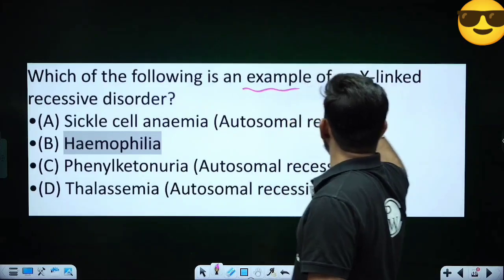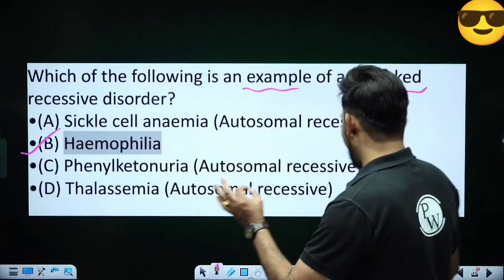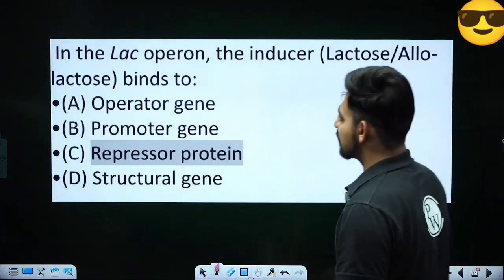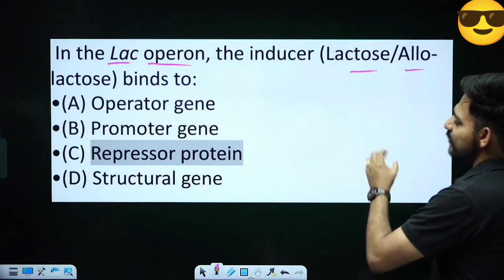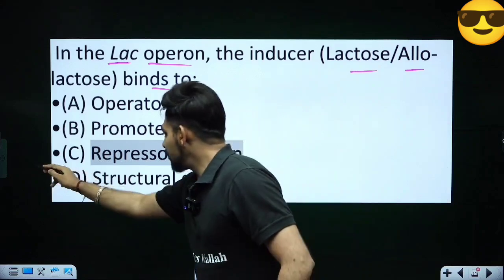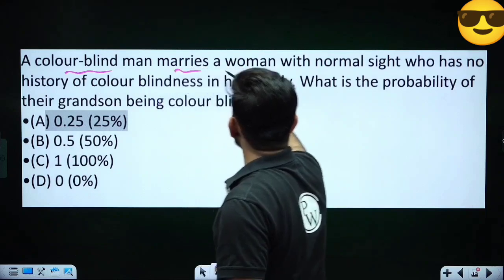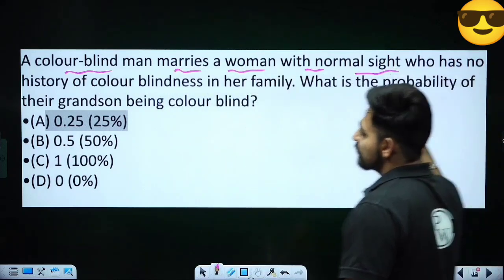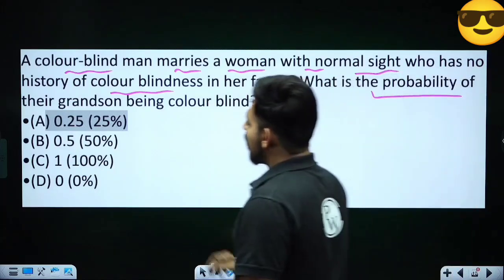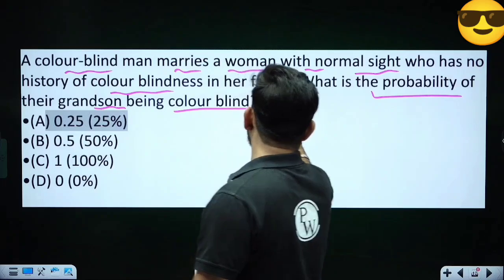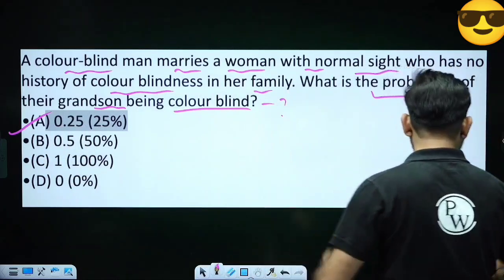Which of the following is an example of X-linked recessive disorder? So out of these 4, it will be hemophilia. Okay, for this particular question, in lac operon, the inducer, that is lactose or allolactose, binds to repressor protein. Next question. A color-blind man marries a woman with normal sight who has no history of color blindness in her family. So what is the probability of their grandson being color blind? And the answer will be 0.25 or 25%.